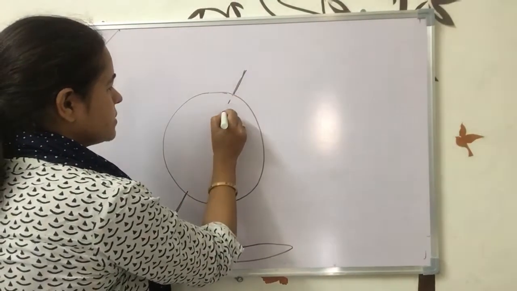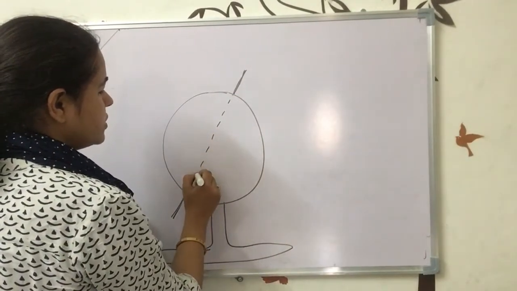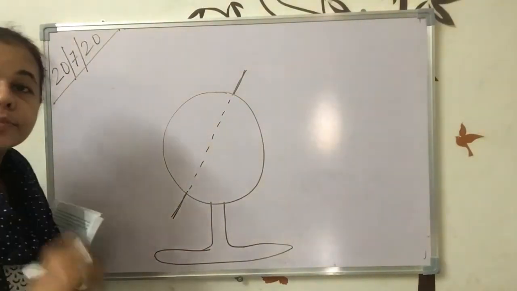This is the axis, the imaginary line which we see when we spin the globe.